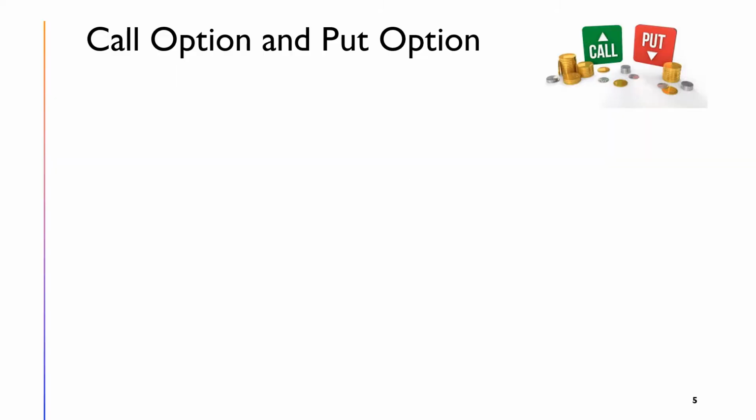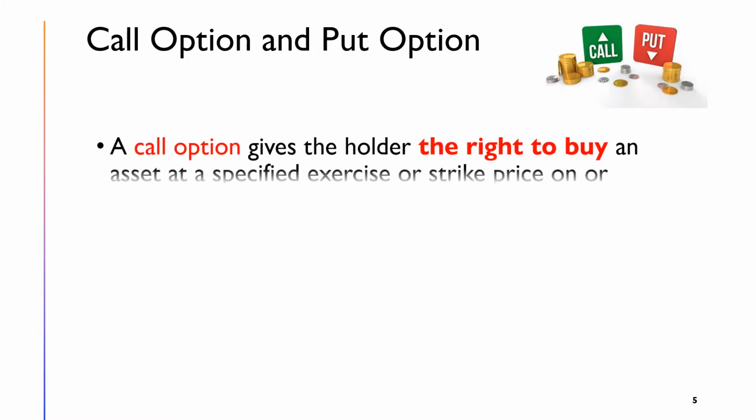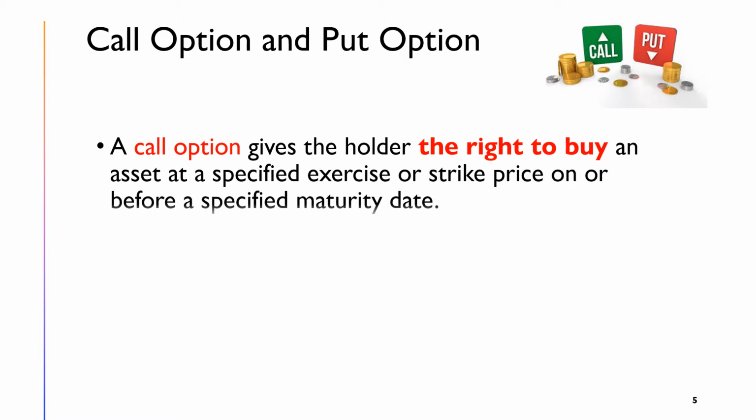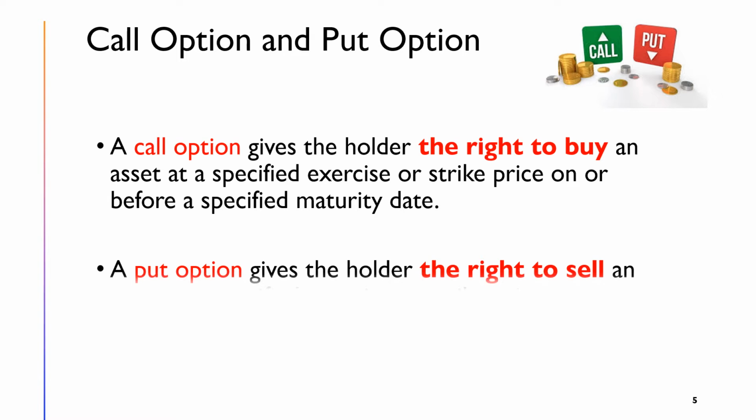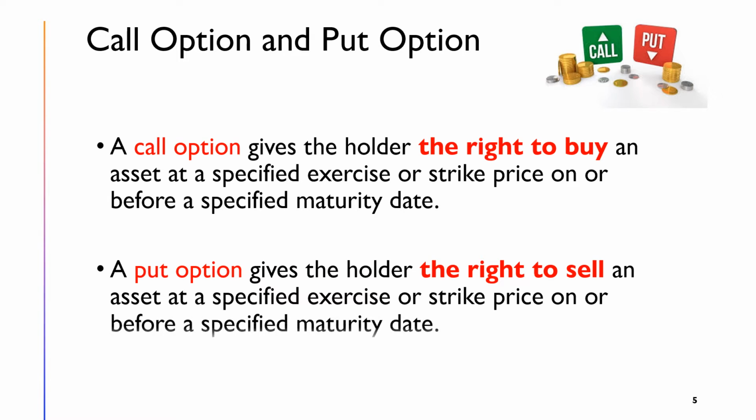There are two basic kinds of options, call options and put option. A call option gives the holder the right to buy an asset at a specified exercise or strike price on or before a specified maturity date. A put option gives the holder the right to sell an asset at a specified exercise or strike price on or before a specified maturity date.